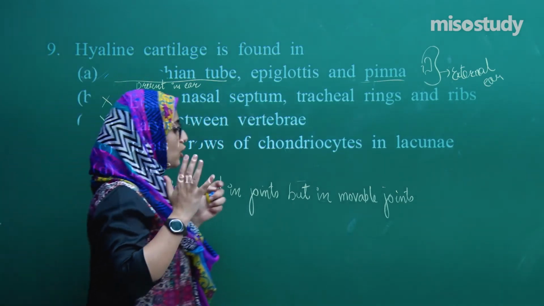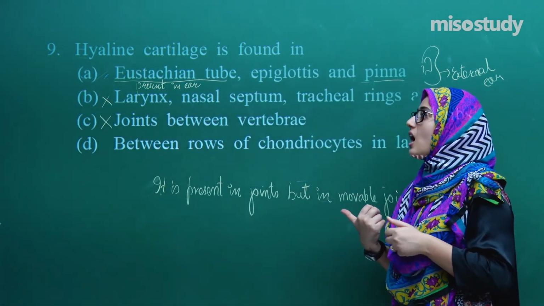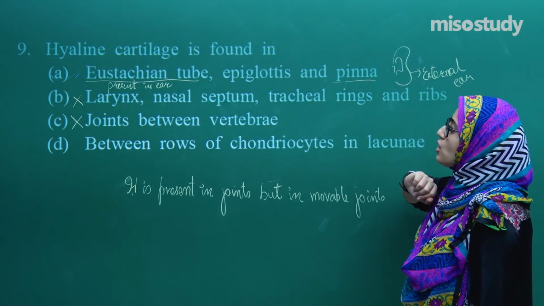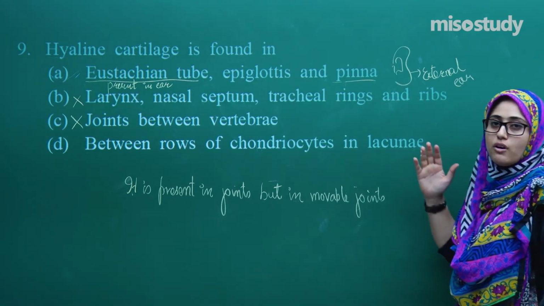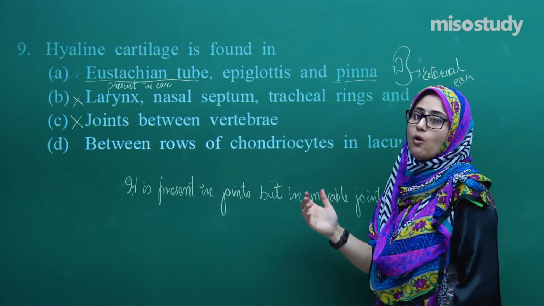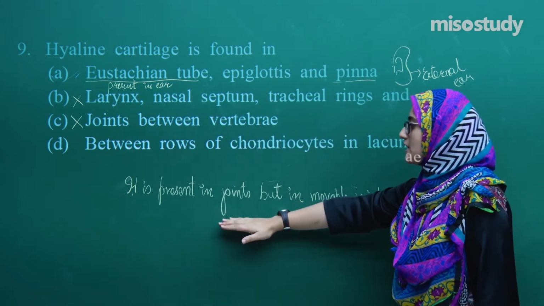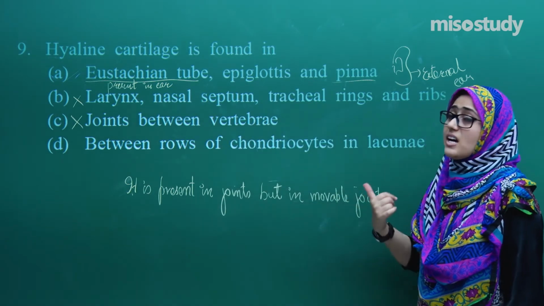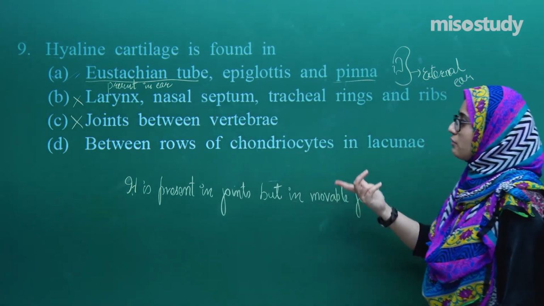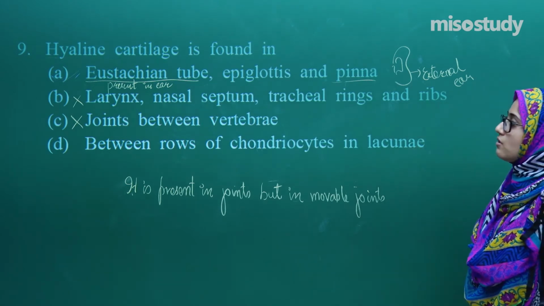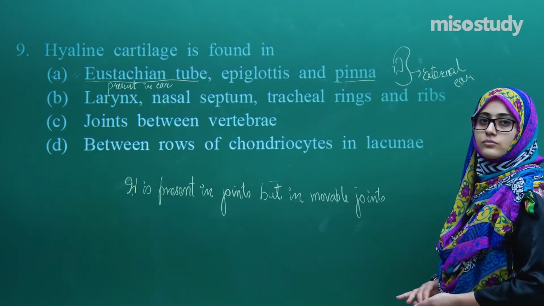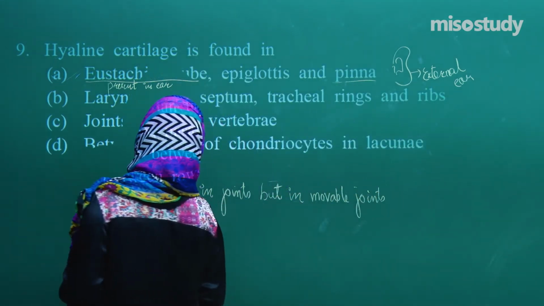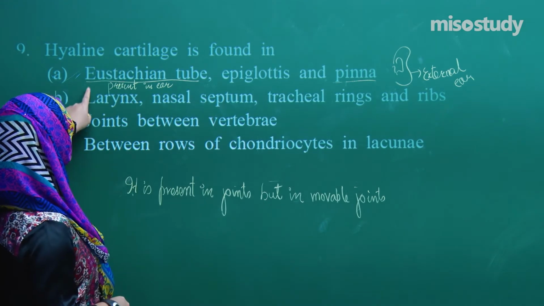So guys, just go through it and try to find out which one is the correct option for the hyaline cartilage. Just read and try to find it out, and I'll explain how. I have already explained that it is present in the joint, but in the movable joint. Now it's your time to see which is the correct option. If you want to, note down what I have written here and try it. So guys, what was the question? It was: hyaline cartilage is found in, and these were the options.